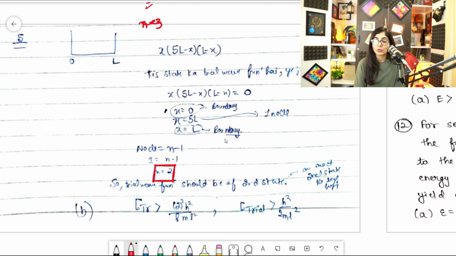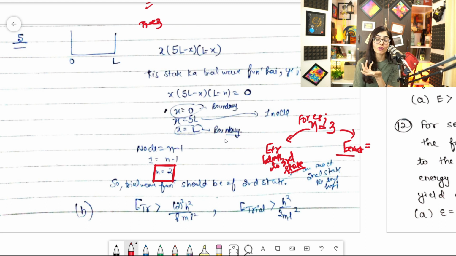Suppose my n value came out to be 3. So I'll say that the trial wave function belongs to the third state, but I don't know its value. But I know the exact energy of the third state. I don't know the formula for calculating the trial wave function energy, but I know the exact energy belonging to the third state. That would be n square h square by 8 ml square.